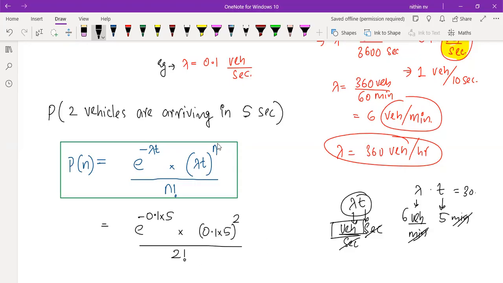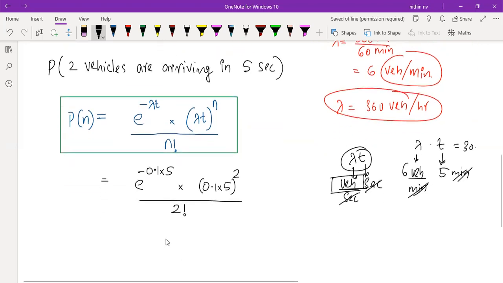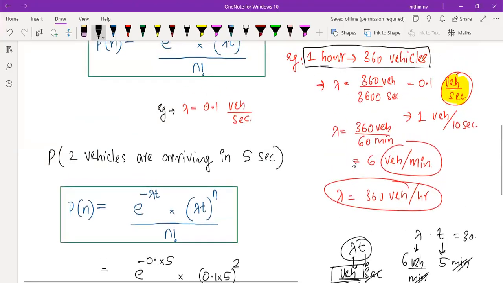Understood? This n is nothing but the number of vehicles asked in the question, not the total number of vehicles counted. The total number of vehicles counted we use only to calculate the lambda value. Once you calculate this, you are going to get the probability. I am not writing the final value here, as I have already taken some other questions that we will be discussing. I hope you got the concept of how to calculate the probability.